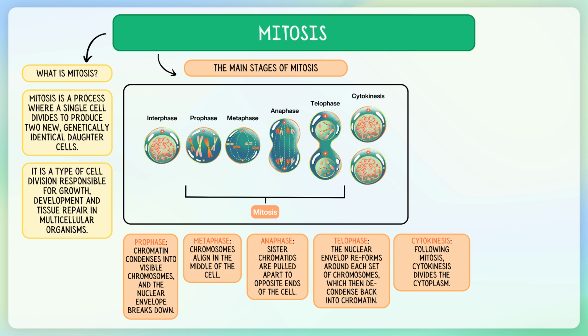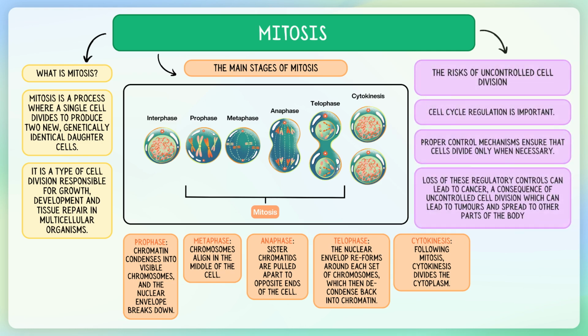Following the mitosis stage, we discussed cytokinesis, the process that divides the cytoplasm, resulting in two genetically identical daughter cells. We highlighted that each daughter cell has the same number of chromosomes as the original parent cell, ensuring genetic consistency. We then moved on to discuss the importance of cell cycle regulation. Proper control mechanisms ensure that cells divide only when necessary. We examined how loss of these regulatory controls can lead to cancer, a consequence of uncontrolled cell division, which can lead to tumours and spread to other parts of the body.